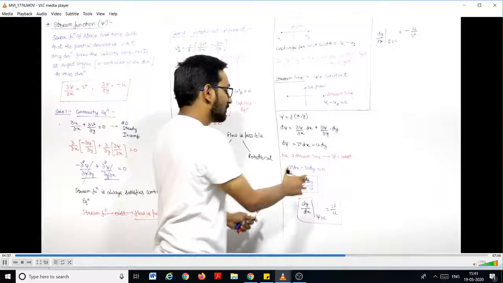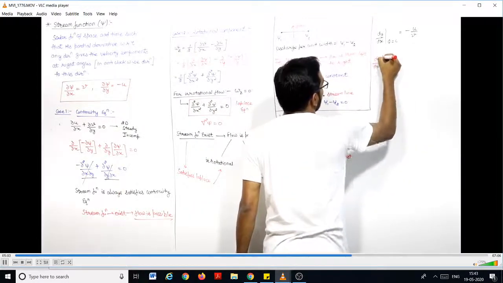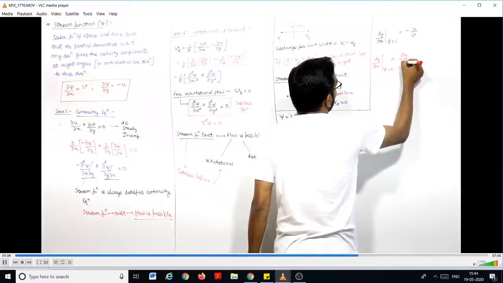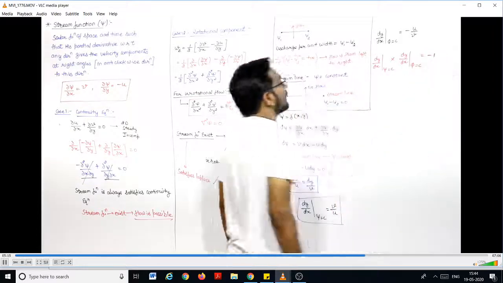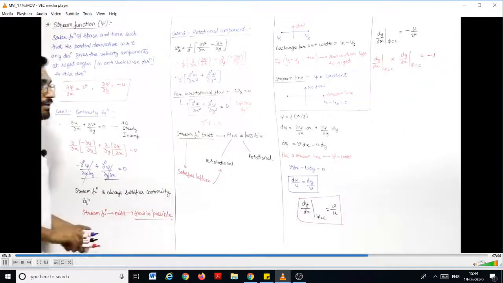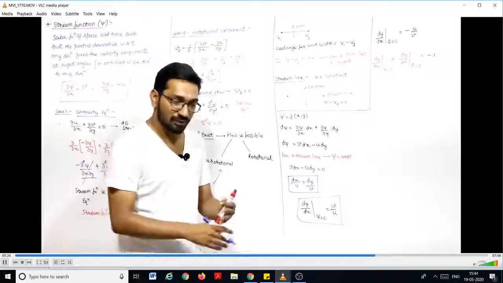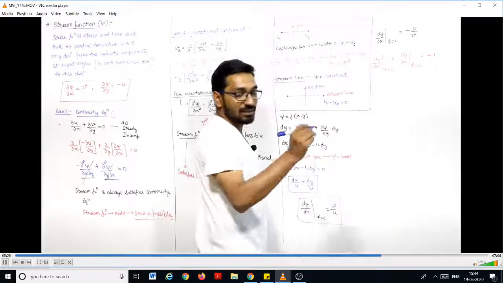So if you multiply both slopes, dy by dx of the streamline multiplied by dy by dx of the equipotential line will be equal to minus 1. And you know from the basics of mathematics, if the product of the slopes of two lines is minus 1, those two lines are perpendicular to each other.